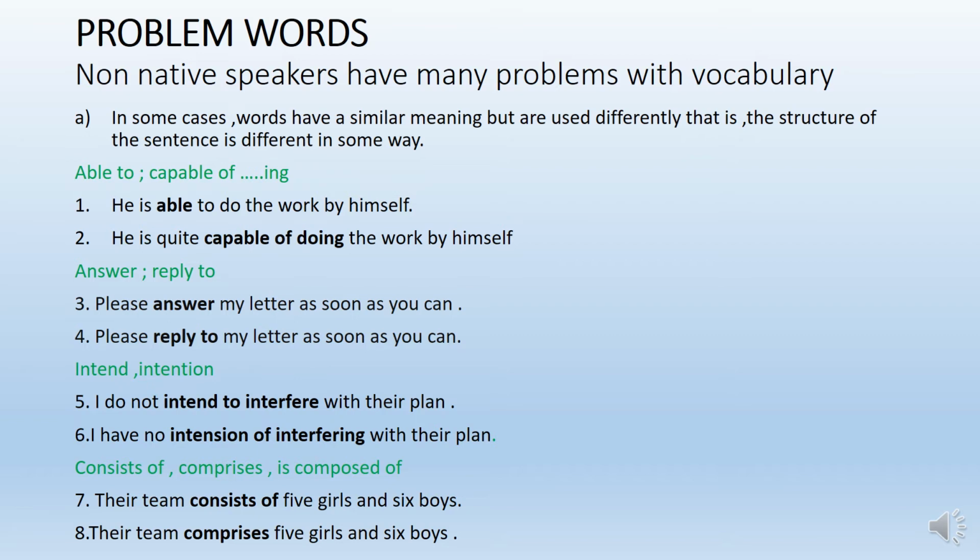It means he can do his work by himself. So there is a particular meaning in the second sentence.